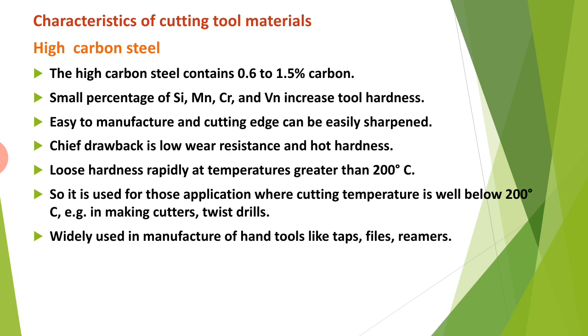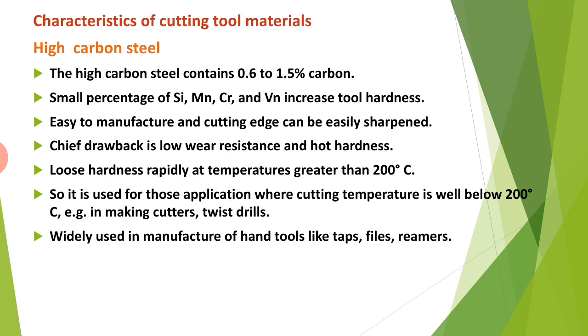Some of the characteristics of cutting tool materials. Some of the different types of cutting tool materials are high carbon steel. The high carbon steel contains 0.6 to 1.5% carbon. A small percentage of silicon, chromium and vanadium increases tool hardness. It is easy to manufacture and the cutting edge can be easily sharpened.